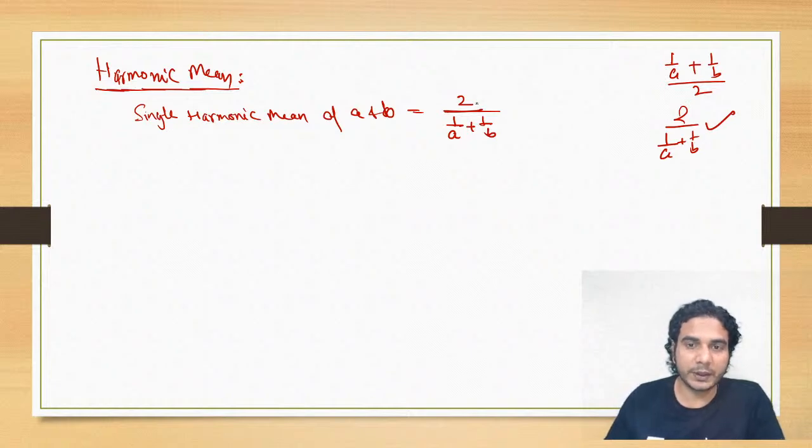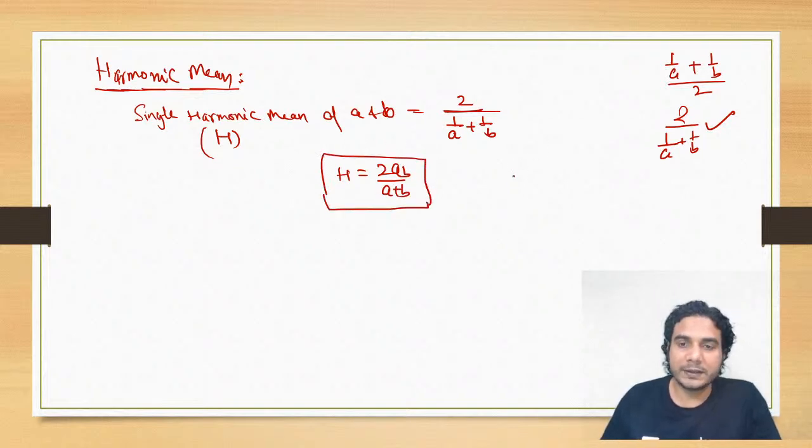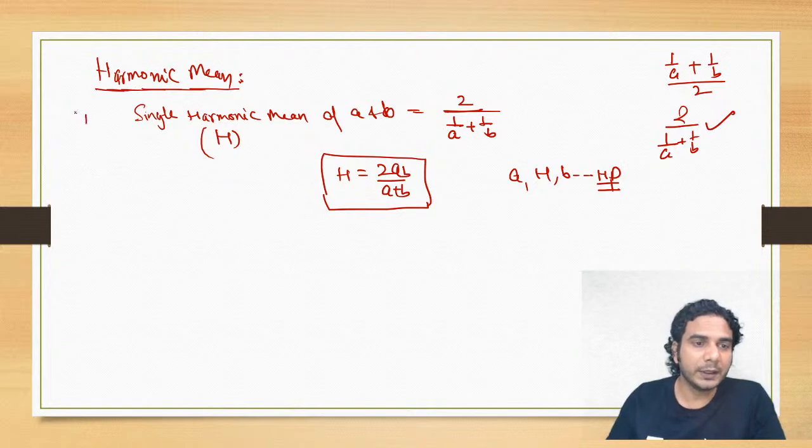So using this process, if I simplify, if let the harmonic mean be h, then h is nothing but 2ab upon a plus b. So this is the formula of single harmonic mean. So if you insert this harmonic mean between these numbers, these three numbers will be in HP, harmonic progression. All right, remember this. This is the first point.